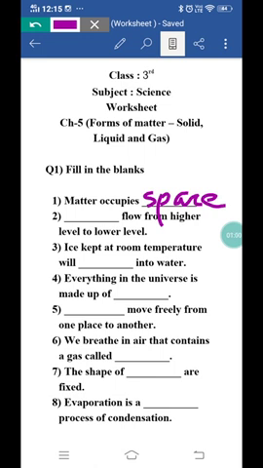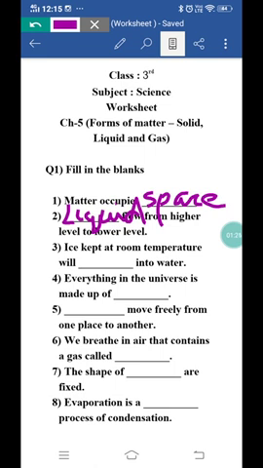Second is dash flow from higher level to lower level. Now we have studied three forms of matter, solid, liquid and gas. So which of the matter flows from higher level to lower level? It is liquid. So in second it will come liquid. The liquid flows from higher level to lower level.